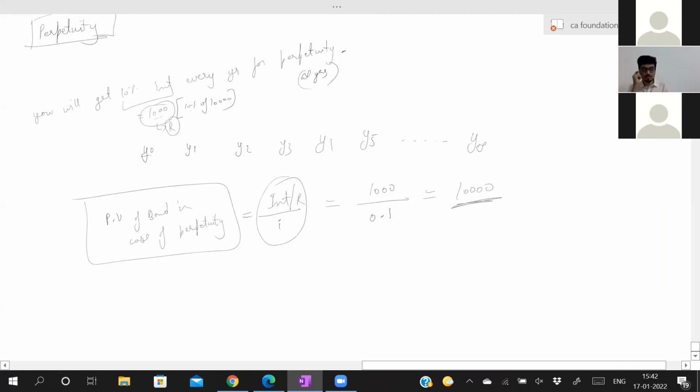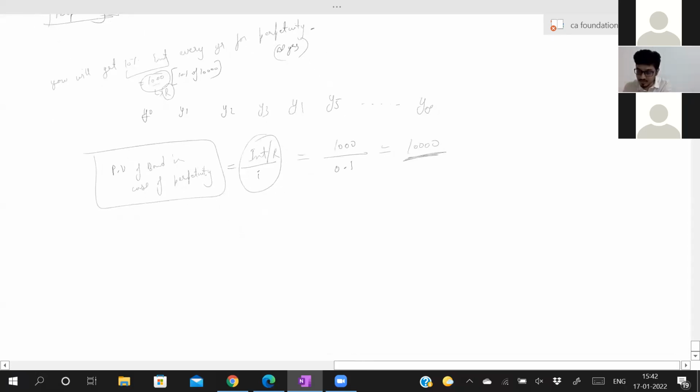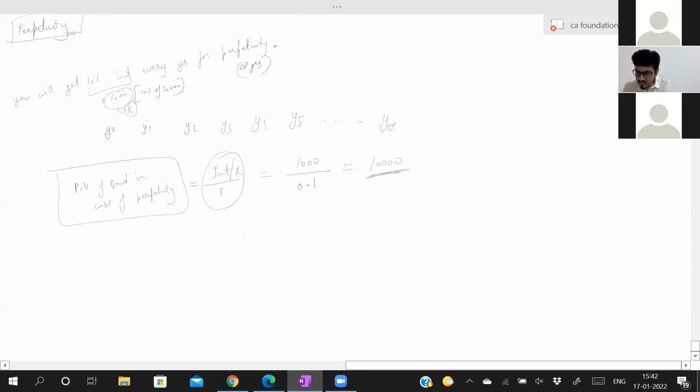Now I want you to tell me the answer for this one. Copy this first. Calculate the value of the bond if it yields 3,000 interest every year at 8% per annum.